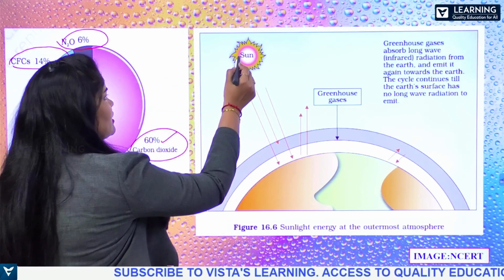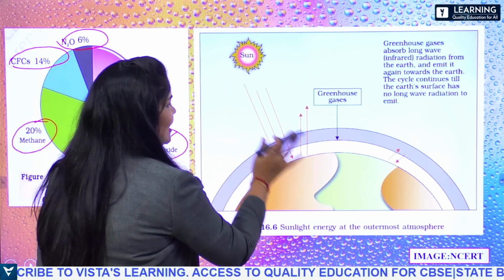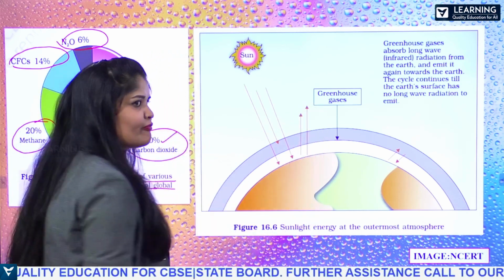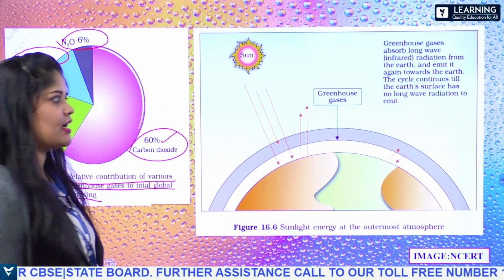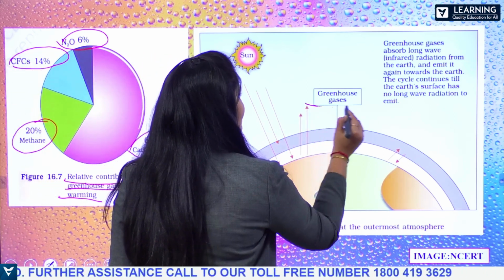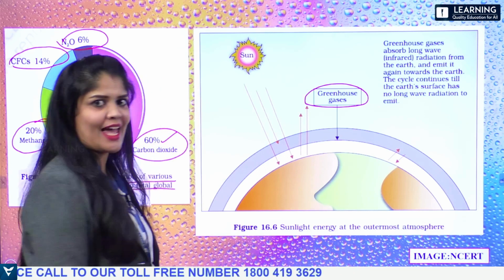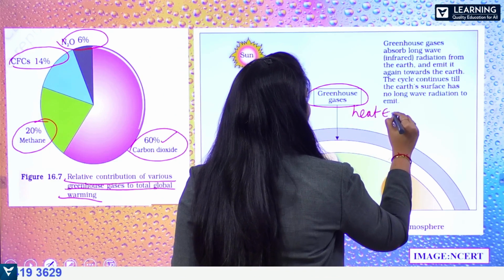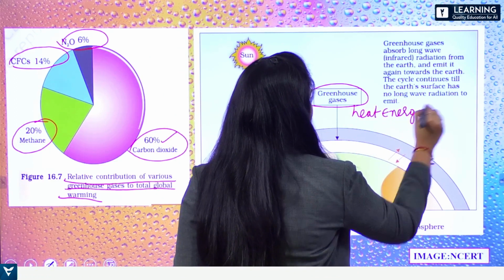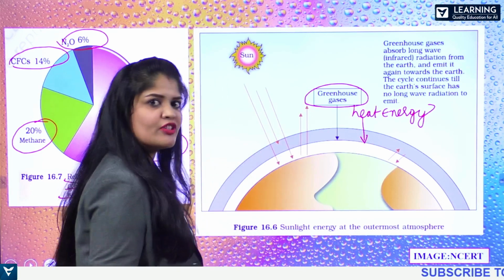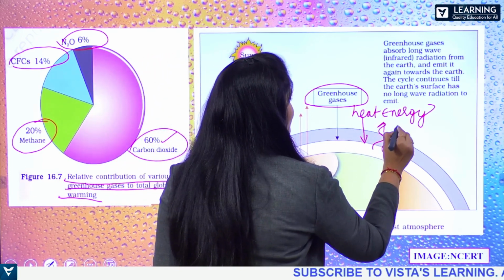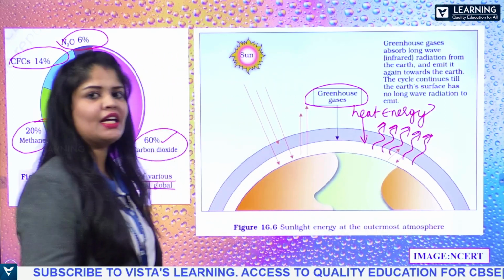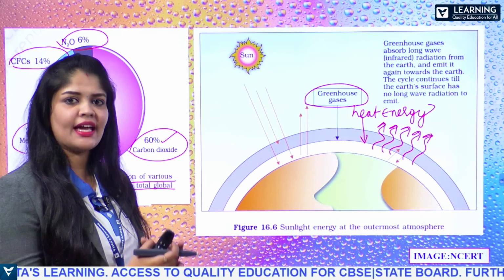First the solar energy hits the surface of the Earth, where some part of it is reflected back in the form of infrared radiation, and this infrared radiation is absorbed by the greenhouse gases, which radiate the heat energy, and this heat energy again reaches the Earth's surface, which heats up the Earth once again, such that the surface of the Earth is heating up again and again.